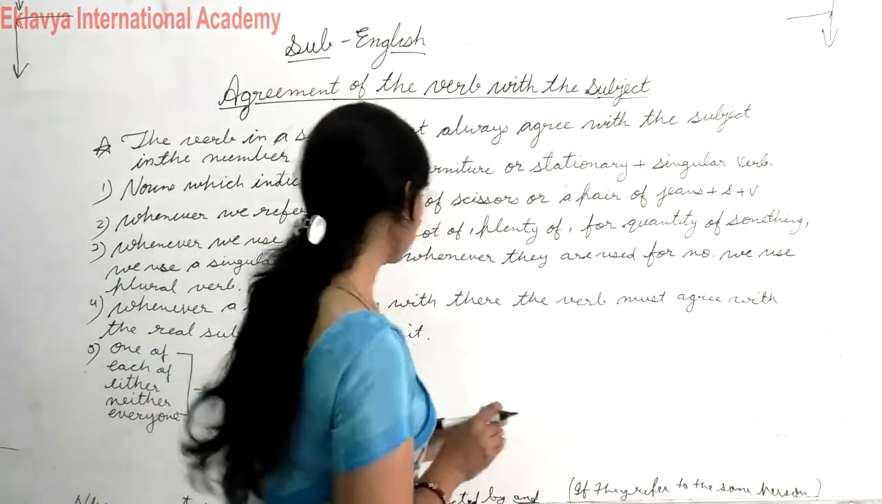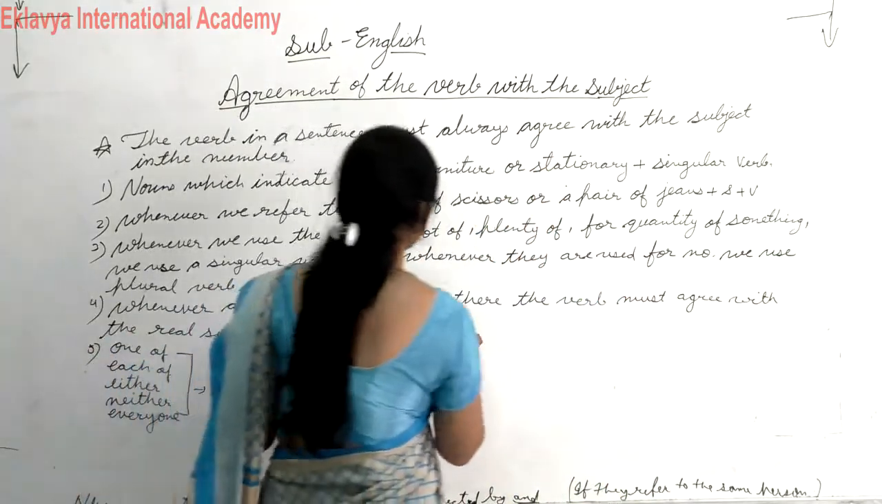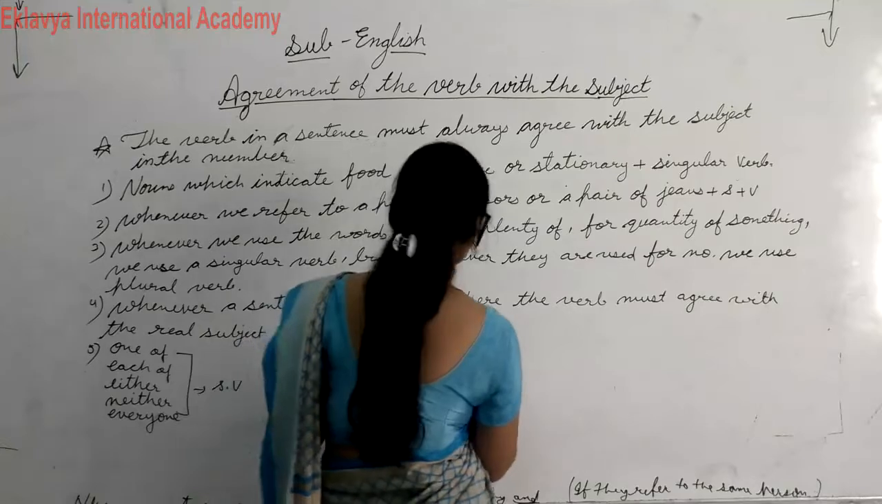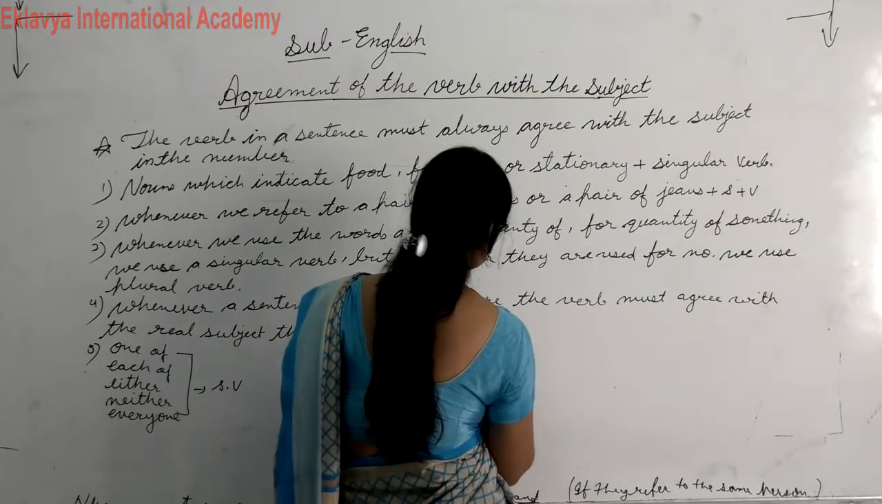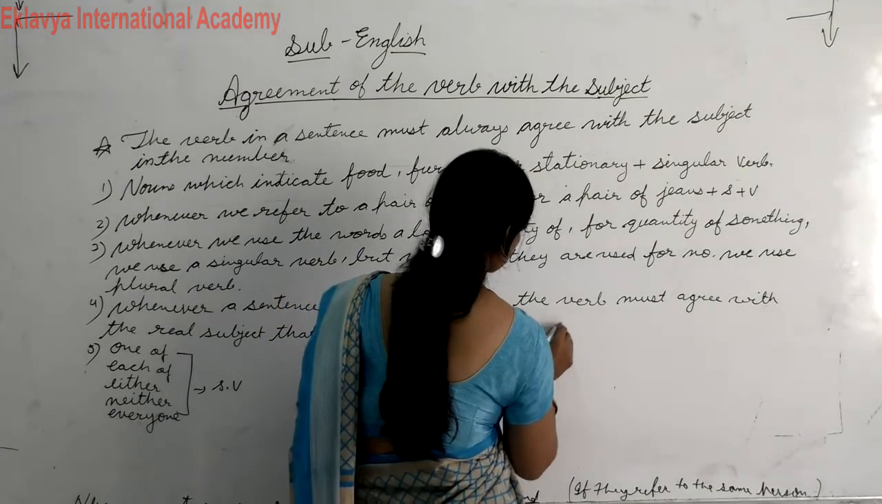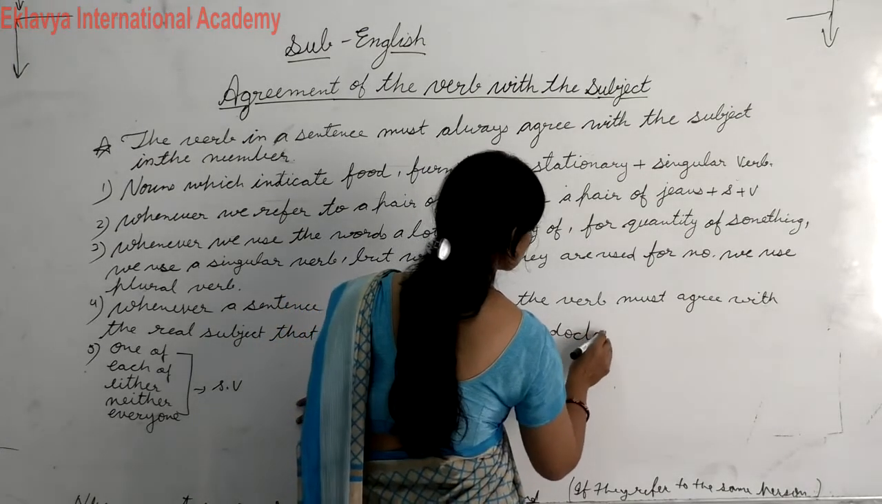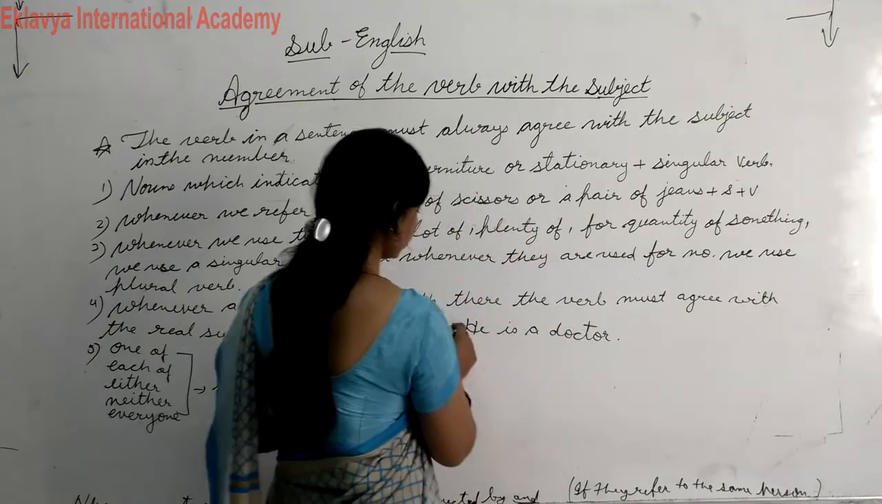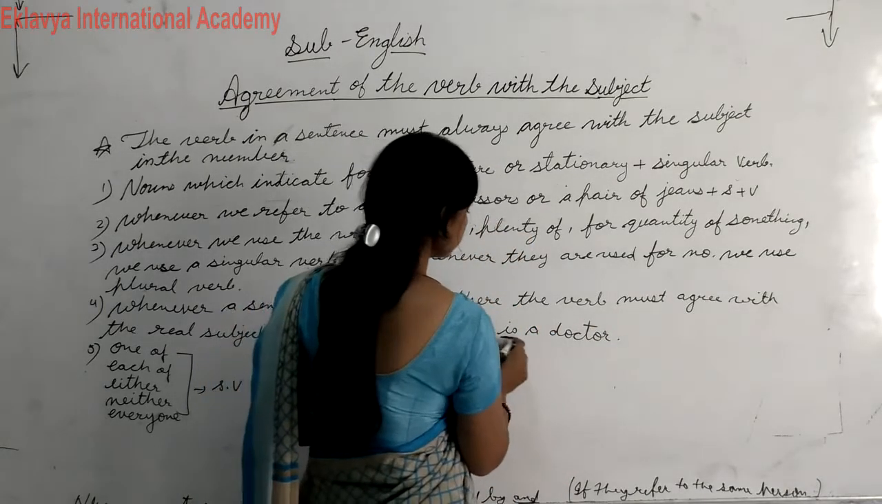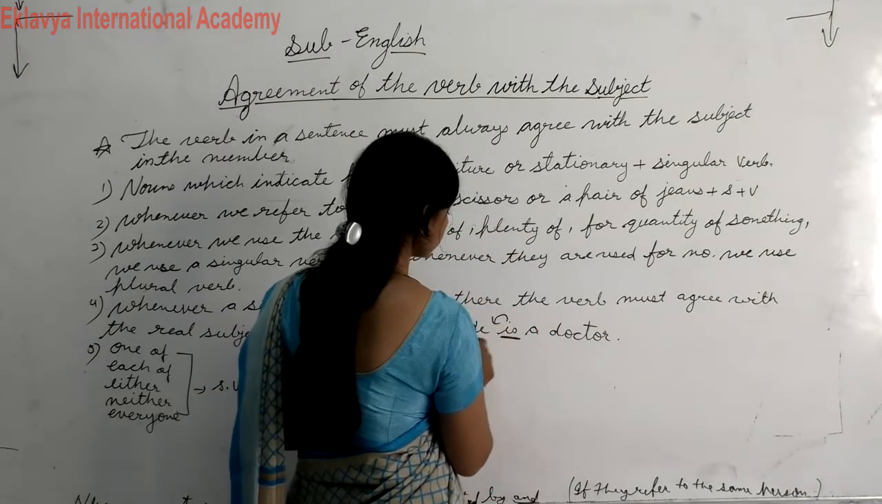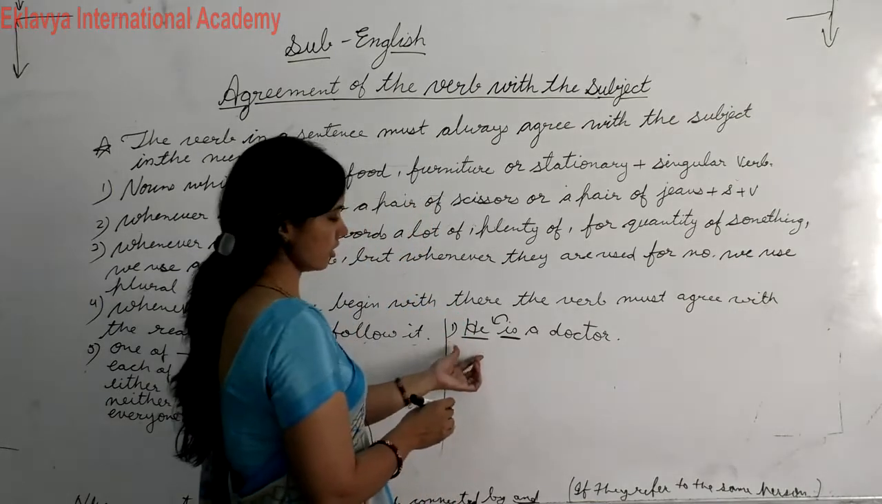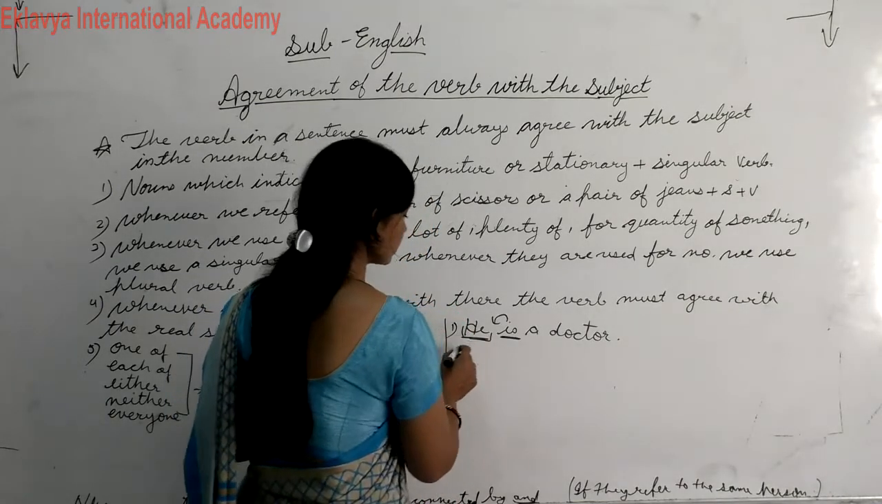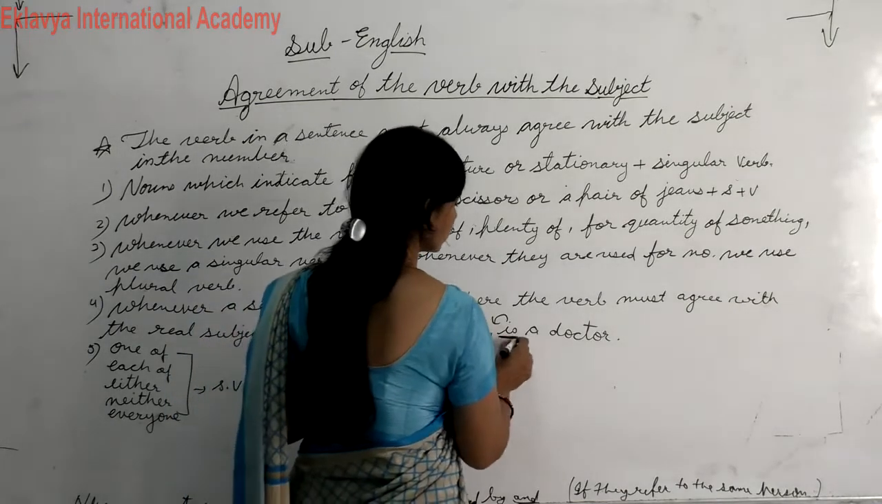Okay, like, suppose, he is a doctor. In this question, you can check this verb is singular because the subject is also singular. So if there is a singular subject, you have to use a singular verb.